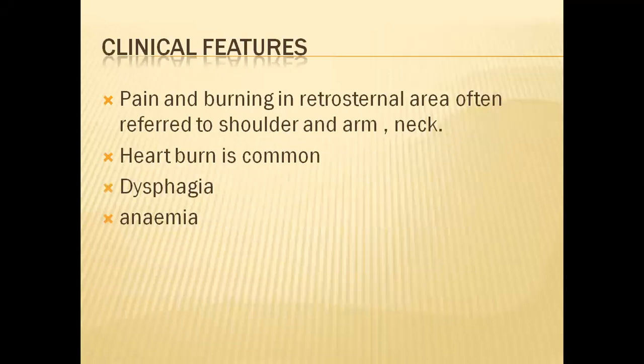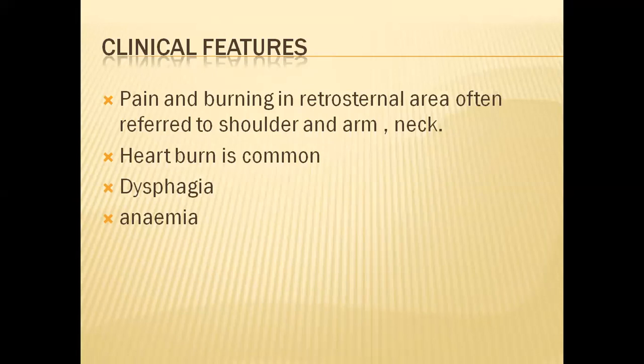Then second is heartburn. There is burning in the retrosternal area. Along with this, there is regurgitation of bitter acid, dysphagia. Patient complains that food sticks in the lower esophagus, and later on this dysphagia is constant and is progressive, leading to stenosis.